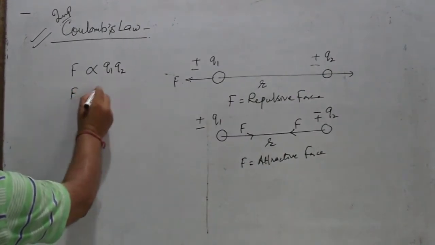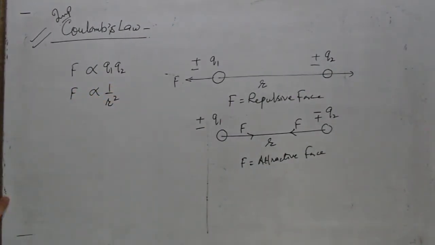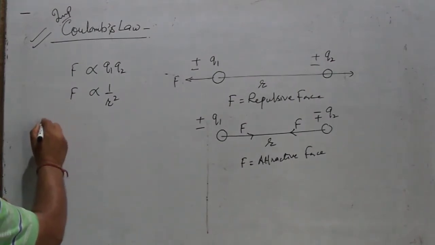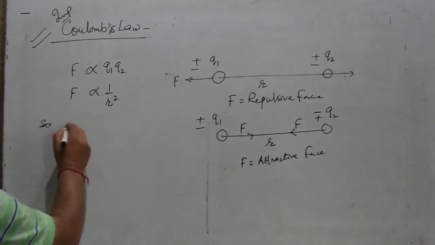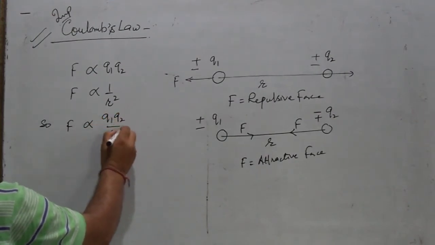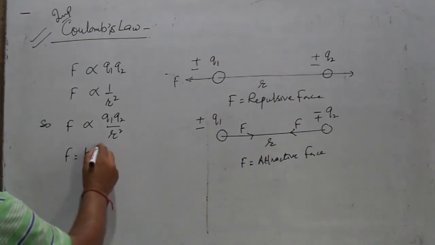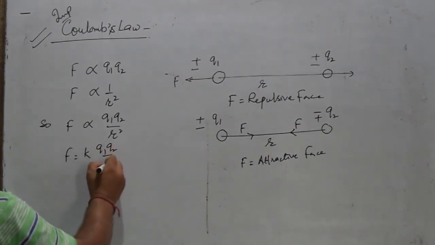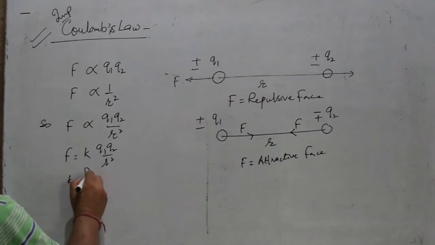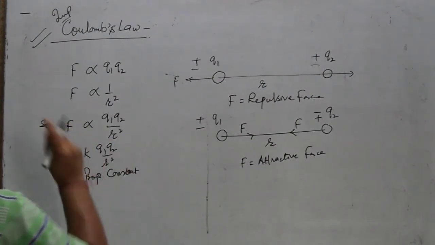And the second point is inversely proportional to R square. So F is proportional to Q1 Q2 upon R square. We place here a proportionality constant K.